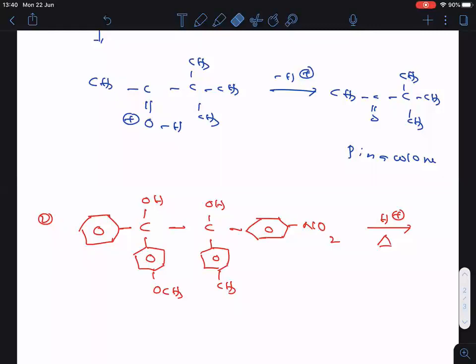Is it clear? Now, let us check about this one. If you do protonation with this OH, then a carbocation is formed here. Clear? Now here you see OCH3 is there. OCH3 is which group? Plus M group. A plus M group will stabilize the carbocation. Any doubt up to here?